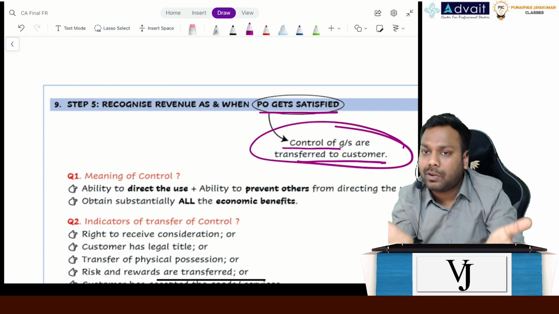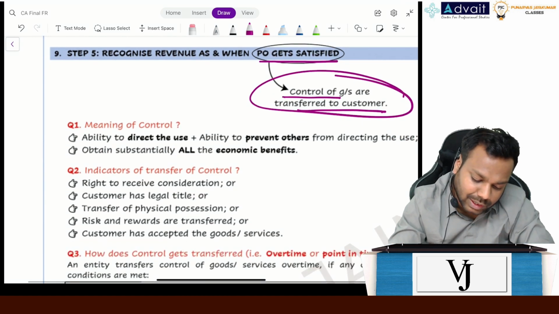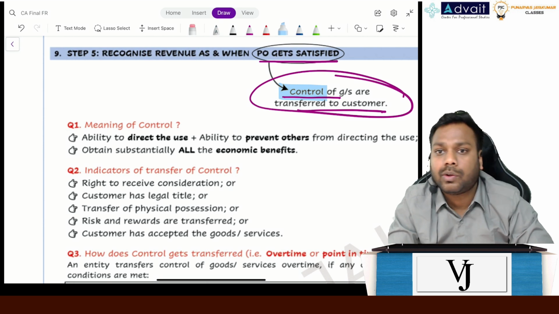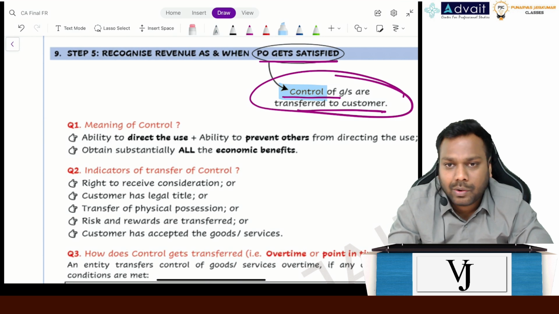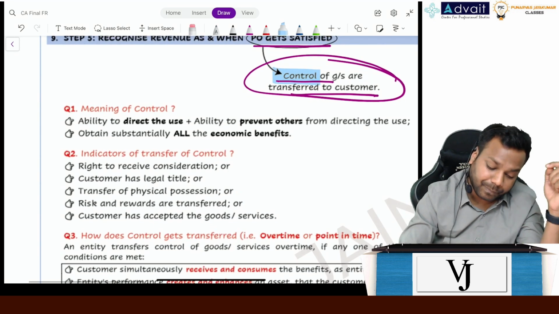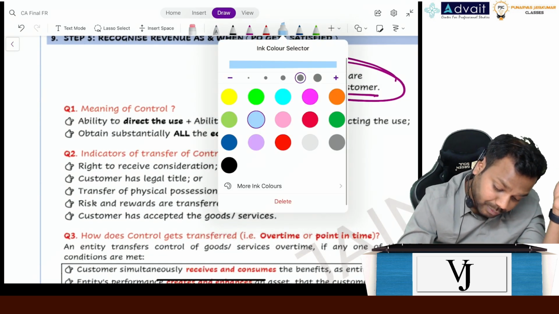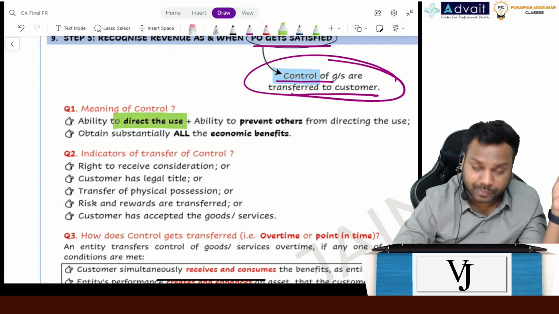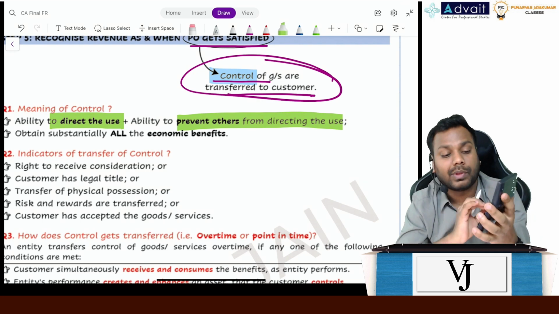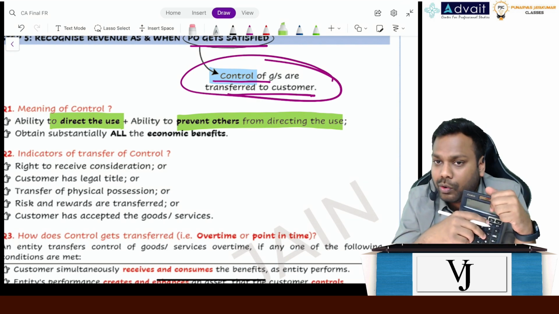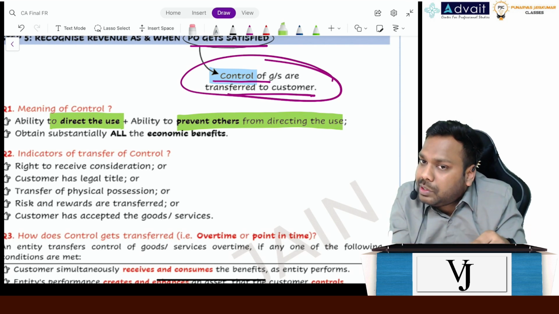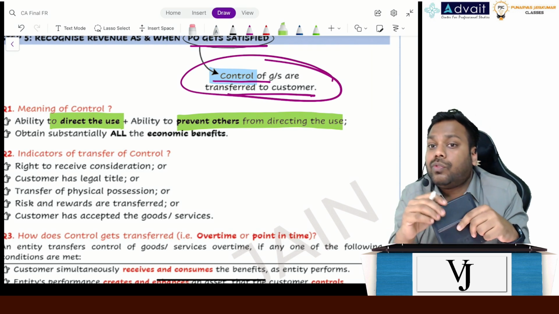Now comes the question: what is the meaning of control? Because to recognize the revenue, the PO has to be satisfied. For the PO to be satisfied, control has to be transferred. For identifying whether the control is transferred or not, we need to understand the meaning of control. It says the ability to direct the use or prevent others from directing the use. Let's suppose this calculator. I own this calculator. I have the control over this calculator. I can use it in any manner I want to. I can prevent others from using this calculator. So that is one meaning of control.